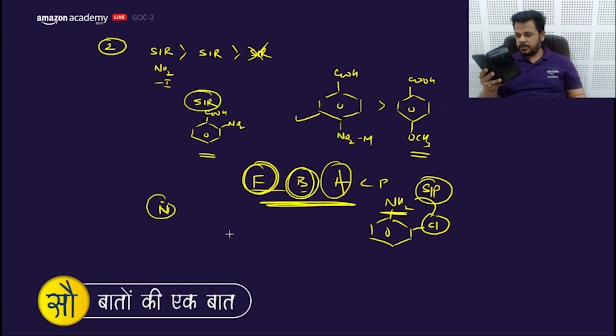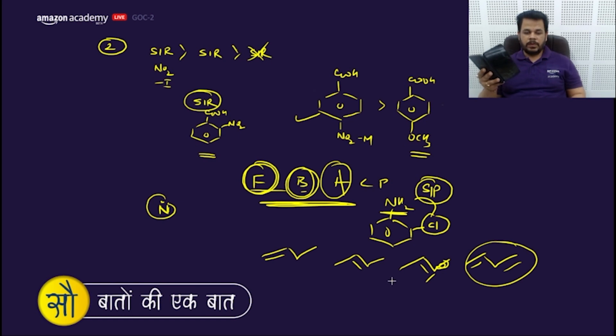Question number 8 says which of the following has the smallest heat of hydrogenation? The first one is 1-butene. The other ones are cis-butene, trans-butene, and 1,2. First of all, this would be struck out because of two double bonds, it would have the highest HOH.